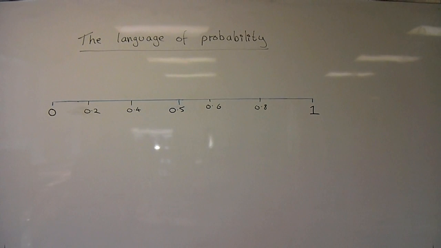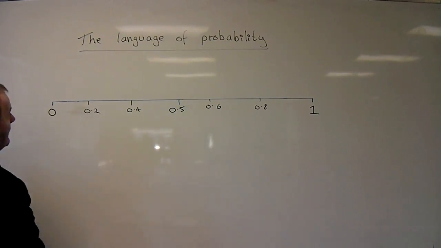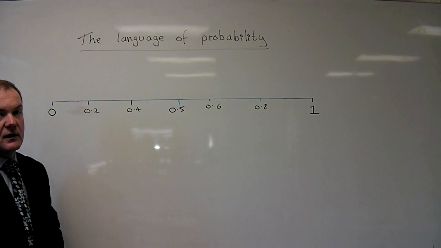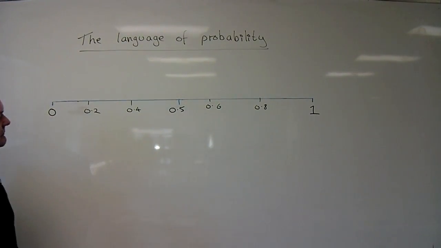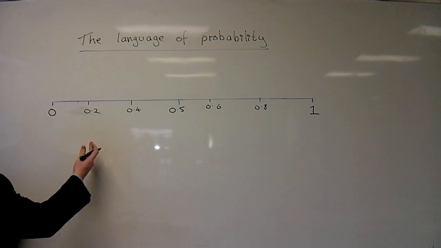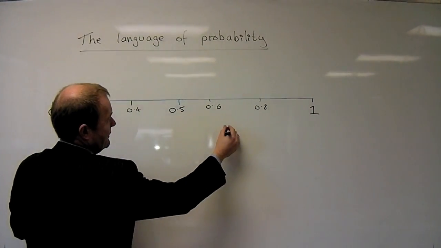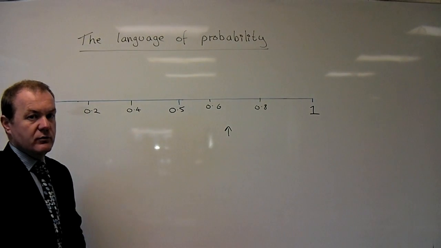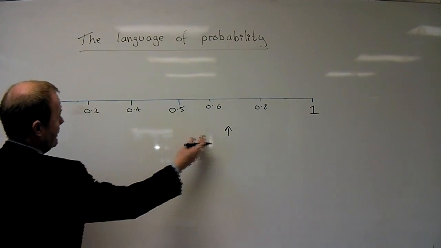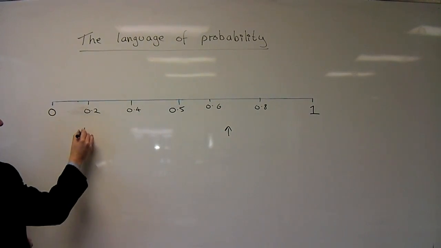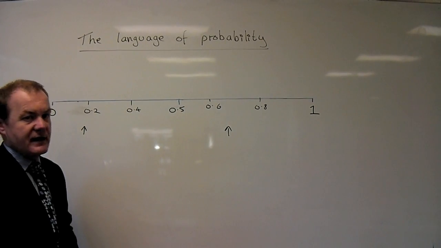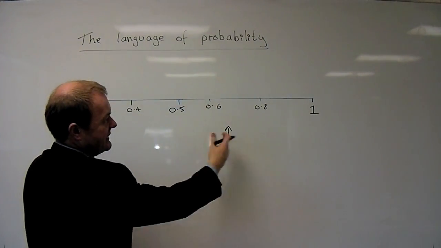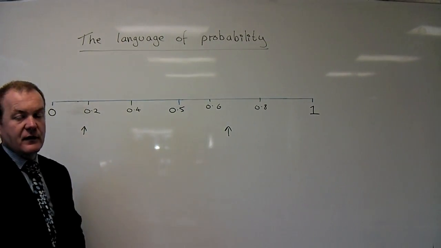So you might get asked, what's the probability that in a family of 3 children, one of them is a boy? You might say, well, it's quite a high probability, so it might be up here. Or the probability that it will snow on a summer's day. You might say, well, it's very unlikely to snow on a summer's day, so it will be down here. And you're just arbitrarily trying to choose whereabouts on the scale you think that the answer should be.